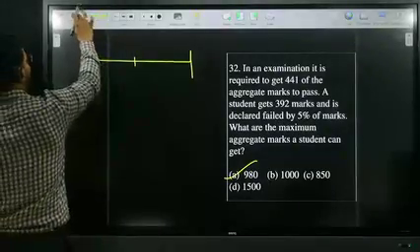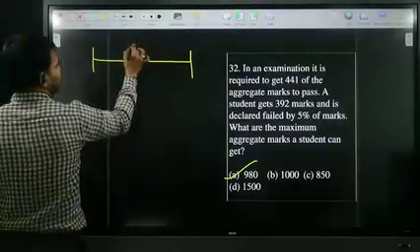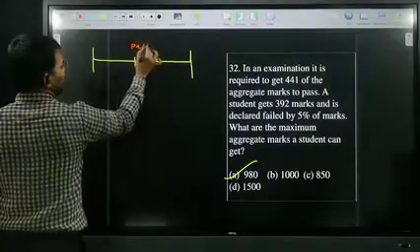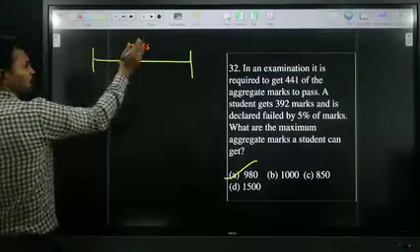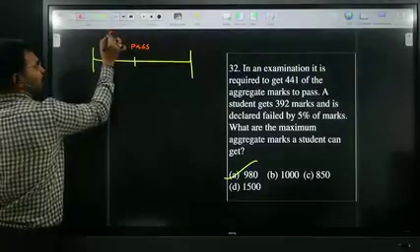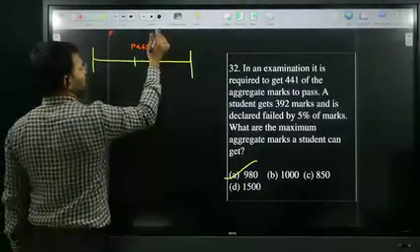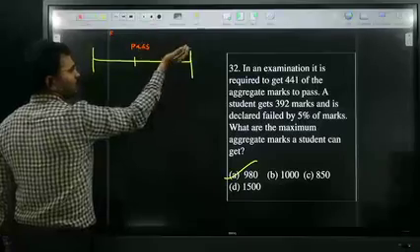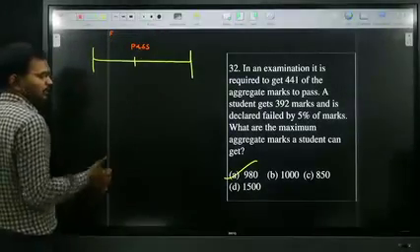Look at me, all of you. The pass mark is always in between minimum marks and maximum marks. Below pass mark is nothing but fail. Above pass mark is nothing but pass. Above pass mark is nothing but he's getting more marks. All of you clear?